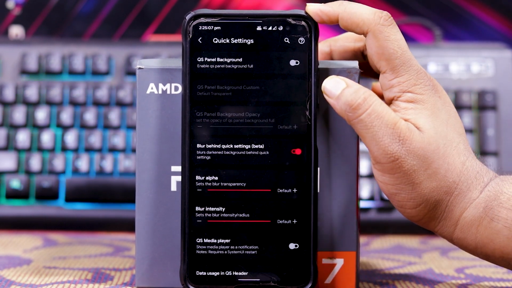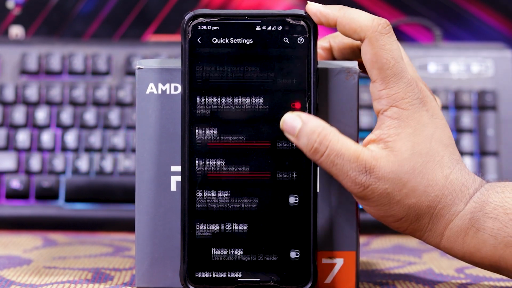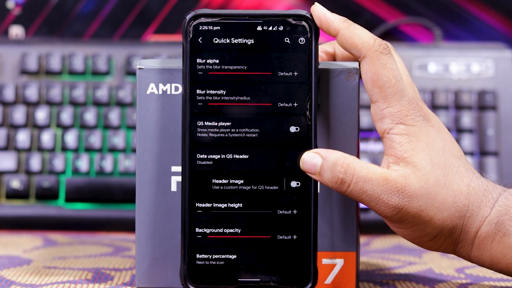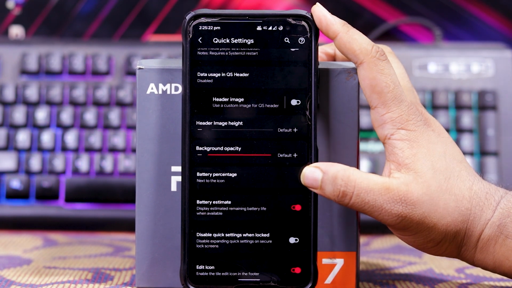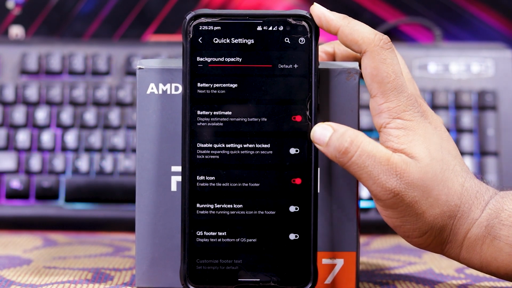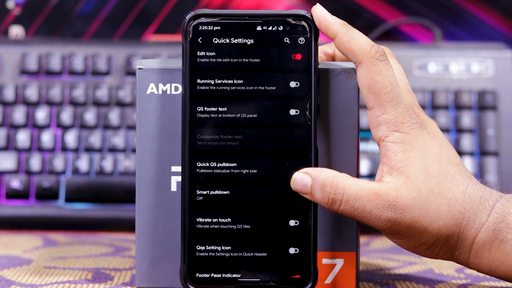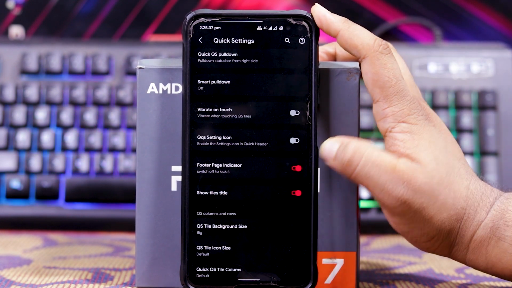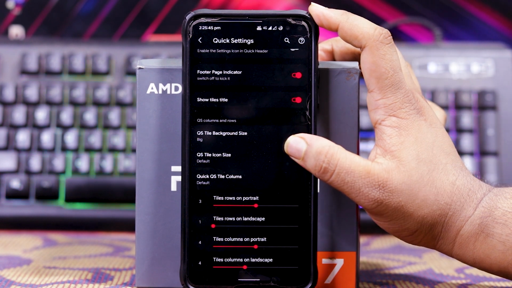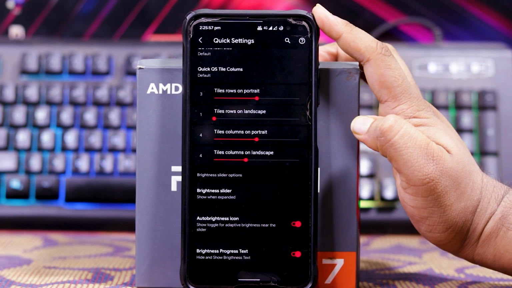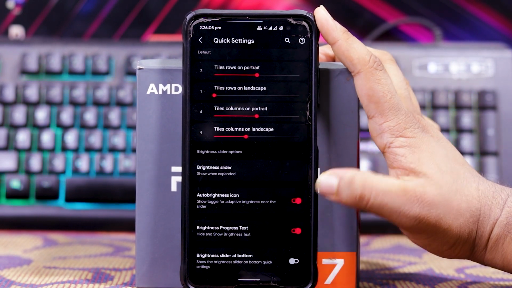In quick settings, you get QS panel background, blur behind QS, blur alpha, blur intensity, QS media player, data usage in QS, header image height, background opacity, battery percentage, battery estimates in QS, and you get disable QS when locked, edit icon, running service icon, QS footer text, quick QS pull down, smart pull down, vibrate on touch, settings icon, footer page indicator, show tile title, QS style background size, QS style icon size. Then you can choose rows and columns in portrait and landscape mode. Then you get brightness slider, auto brightness, and brightness slider at bottom.